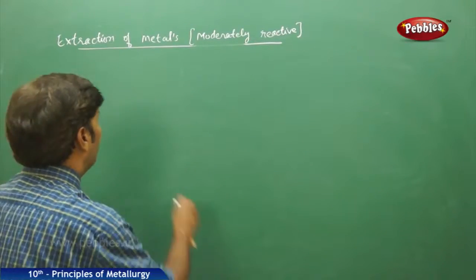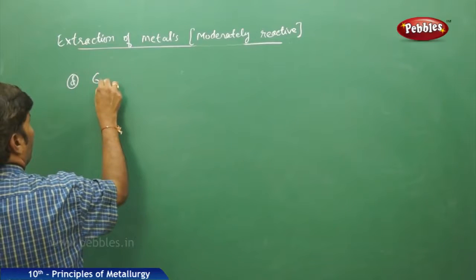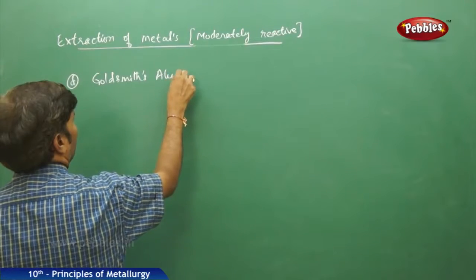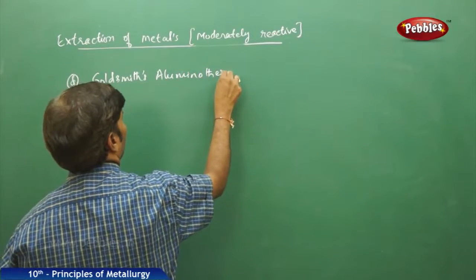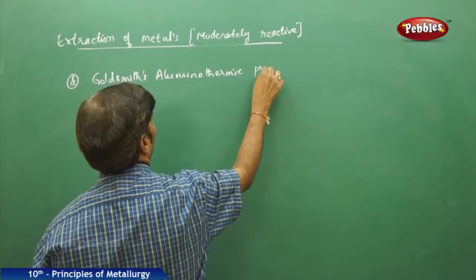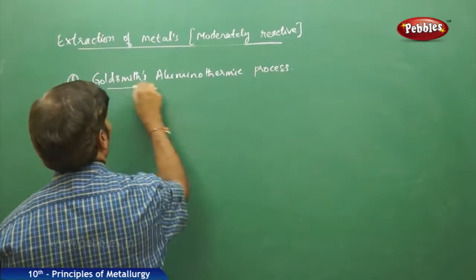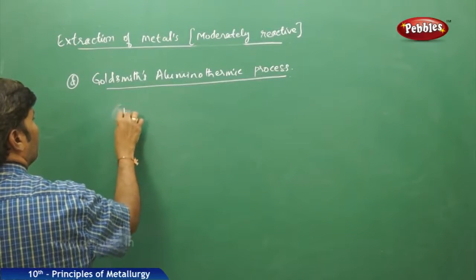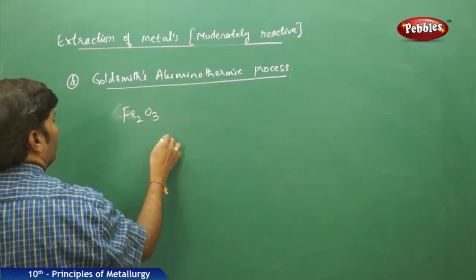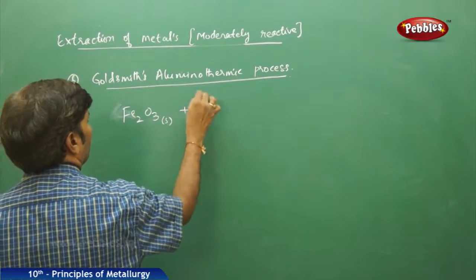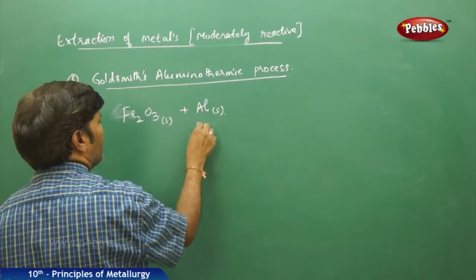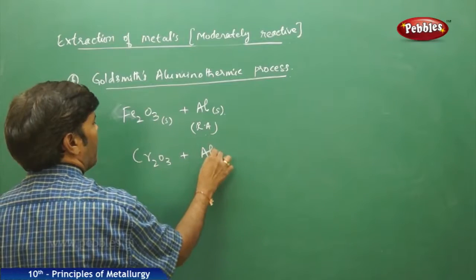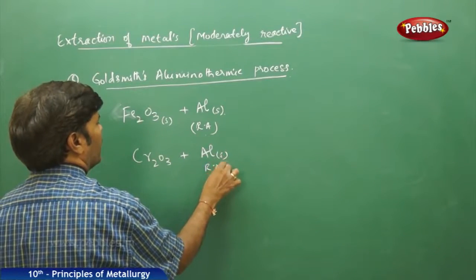The next part of the process is Goldschmidt's aluminothermic process. In this process, if you take Fe2O3 solid and treat it with aluminium solid, which is a reducing agent, similarly chromic oxide plus aluminium solid acting as reducing agent.